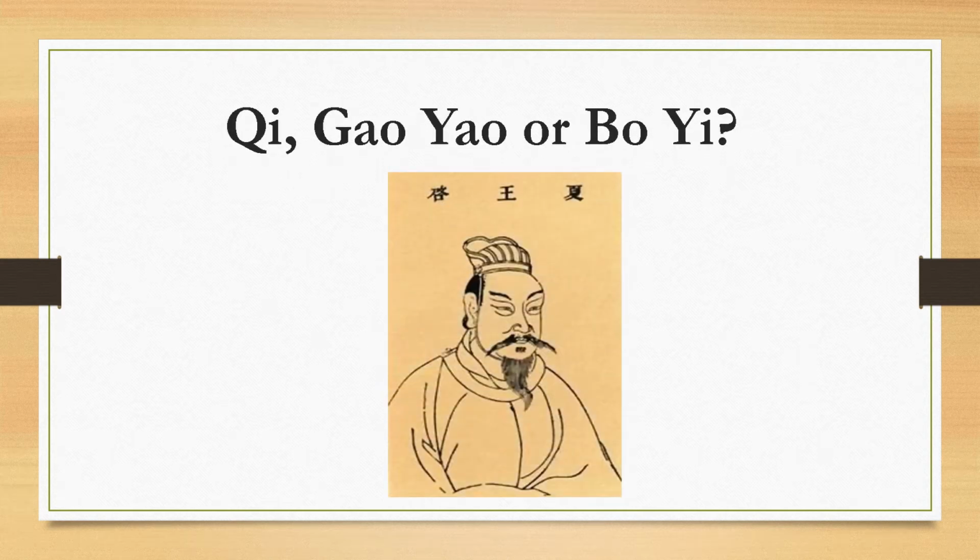The next question is, who would be the new emperor after Yu the Great? We have Qi, Gaoyao, or Boyi. Do you know the answer to this question?